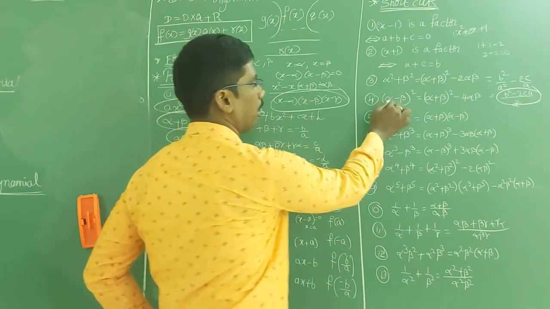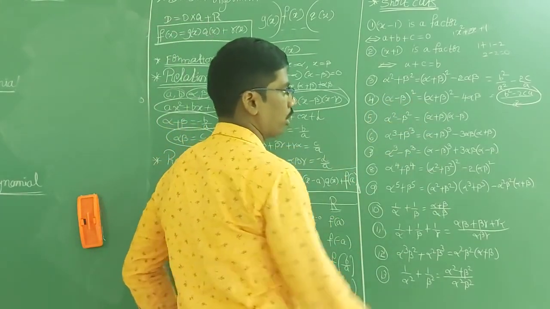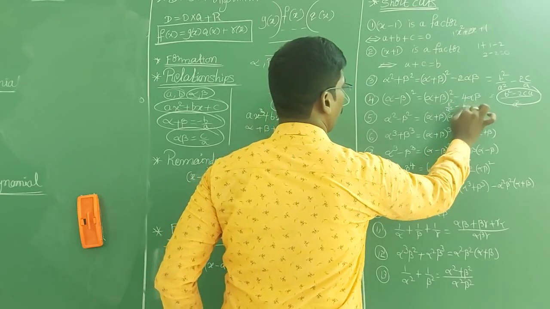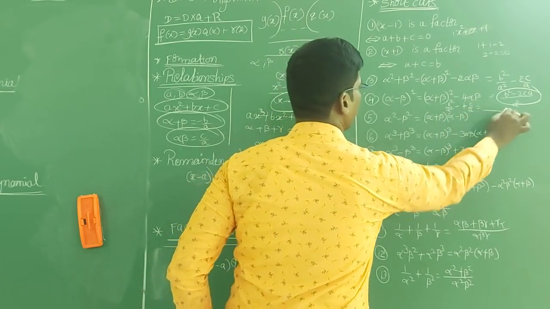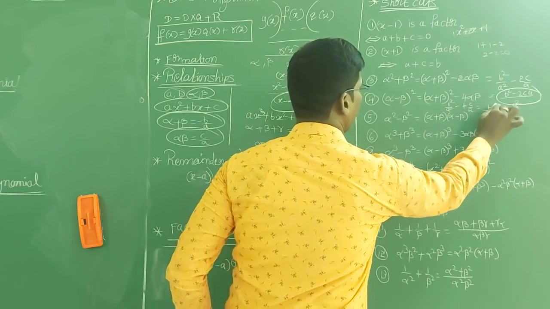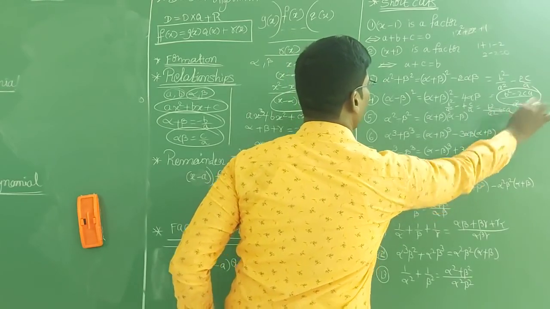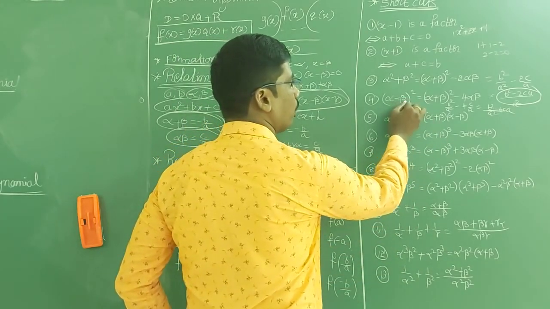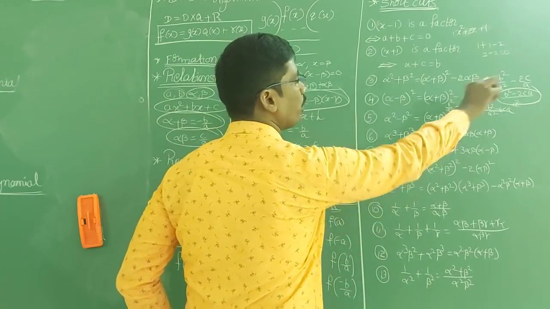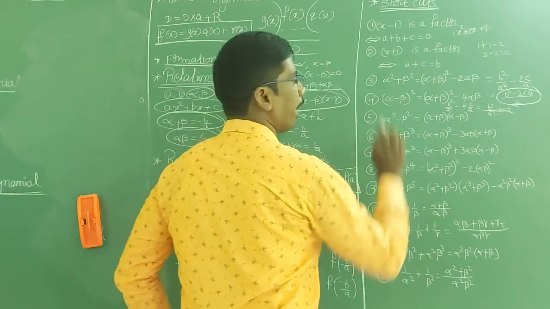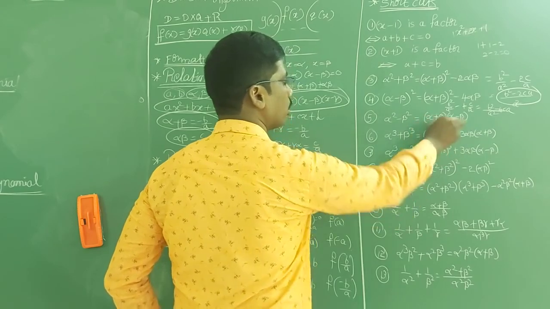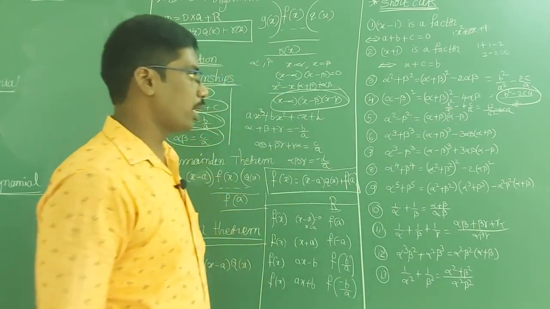This is also the same. (α − β)² they want. So that is b²/a² − 4c/a. So the answer, a² is the LCM, (b² − 4ac)/a². This is also the same thing. So I got already (α − β)², which means α − β is √(b² − 4ac)/a. You have to substitute here, α + β is −b/a, so you multiply both, then you will get the answer.